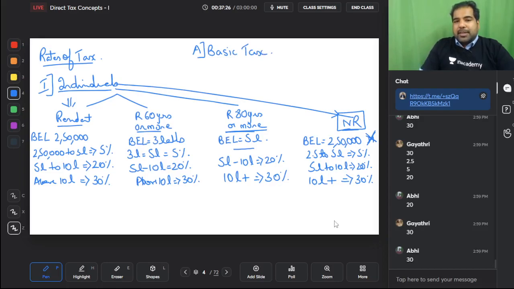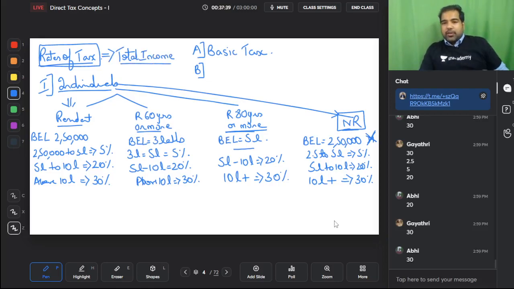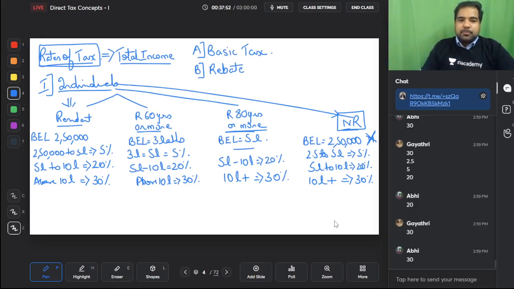Always after basic tax you will see B, and guys, what are these incomes? All rates of tax focus on only one number, that is total income. So I told you total income is very important because all the rates of tax are based on only one income, which is called total income. Now guys, after this is a small concept of rebate. Let's finish that and then let's move to the first chapter, that is IFHB.